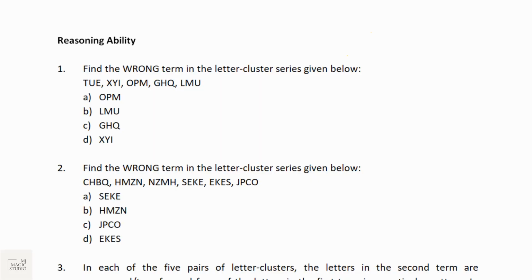Moving on to section 3 in foundation level, that is reasoning ability. Again, 20 questions need to be answered in 25 minutes. Each question timer would be there. And please try to maintain the buckets. Question number 1 is from finding the wrong term in the letter cluster. Question number 2 is also finding the wrong term in the letter cluster. Question number 1 and 2 would be the same type on any screen. Give it a try. We'll move on.